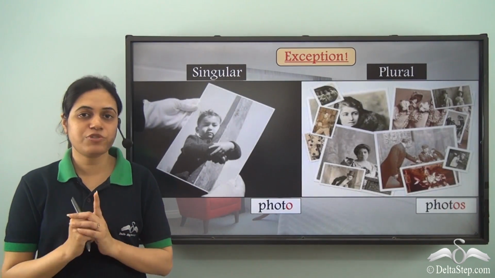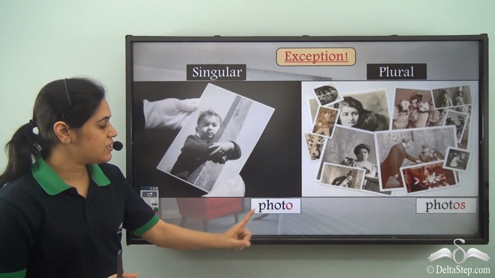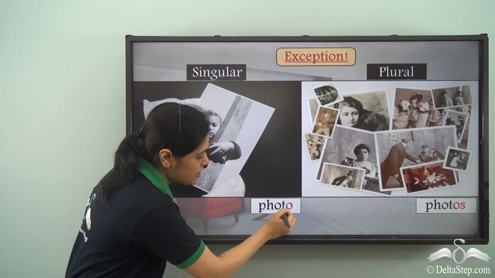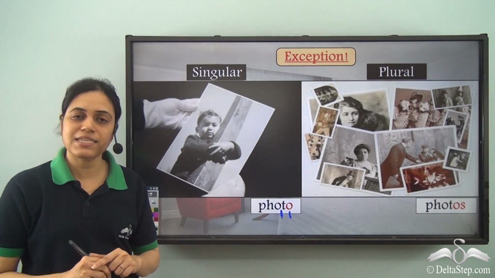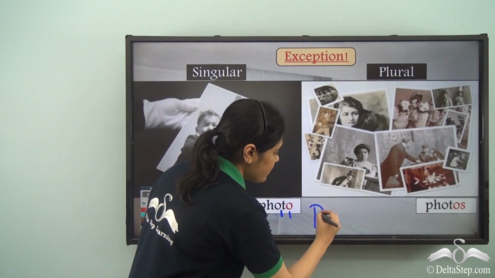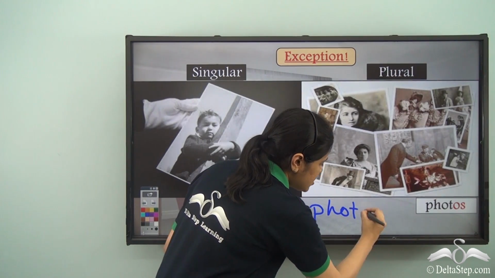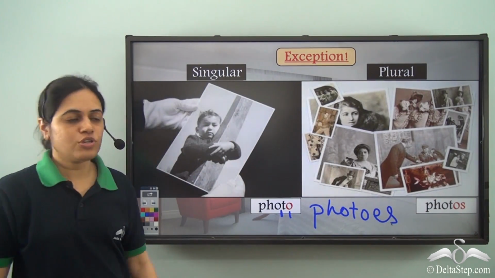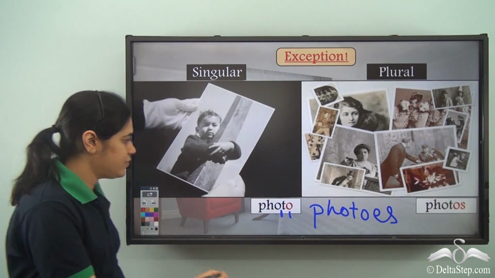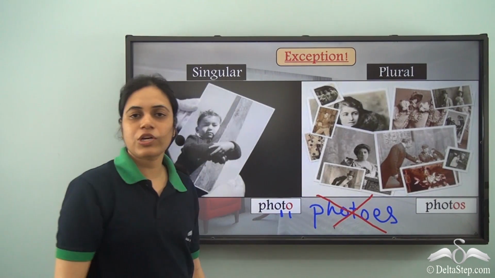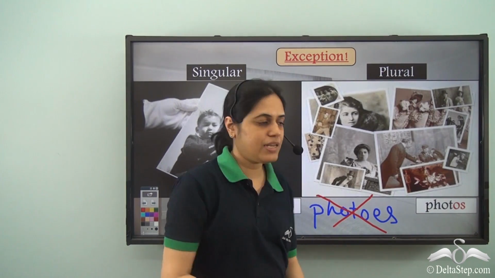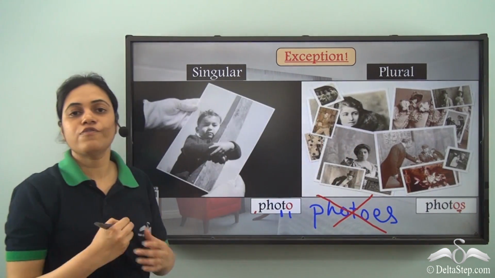But there is an exception to this rule. What is that? Photo. In photo, there is O and a consonant before O, that is T. So it should form its plural by adding es. From what we have learned, the plural of photo should be photoes, something like this. But actually, this is not correct. Photo forms its plural by adding an s at the end. The plural of photo is photos.